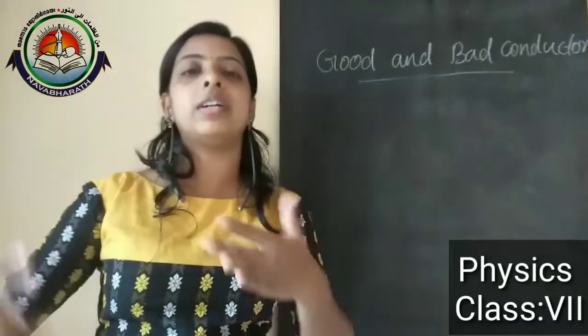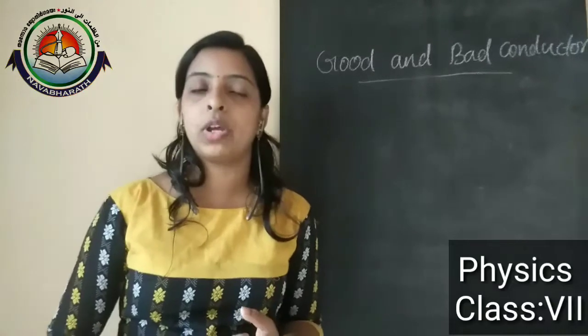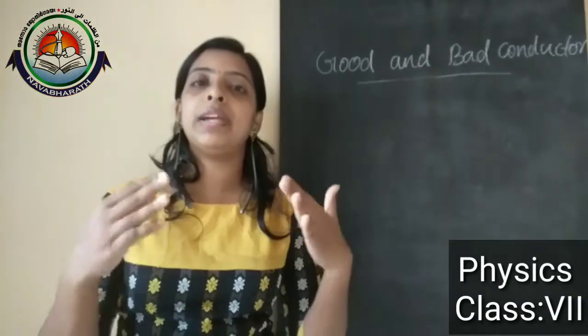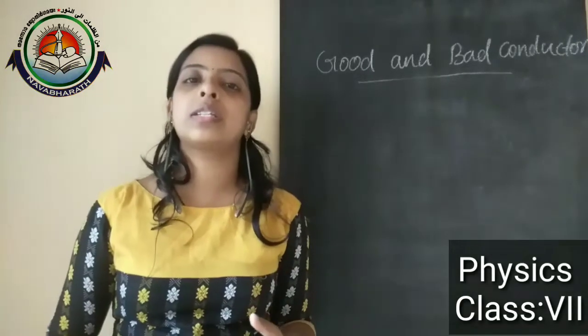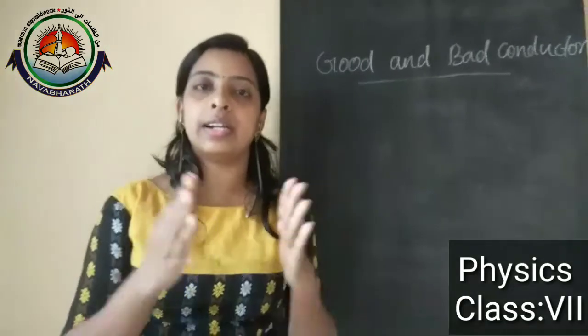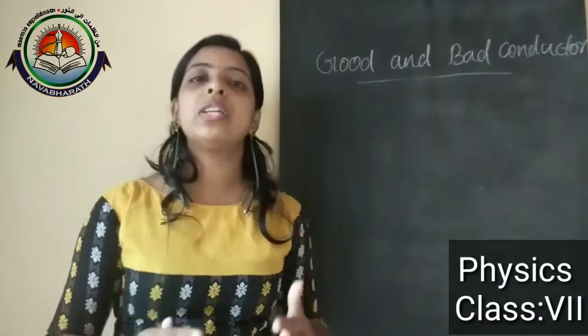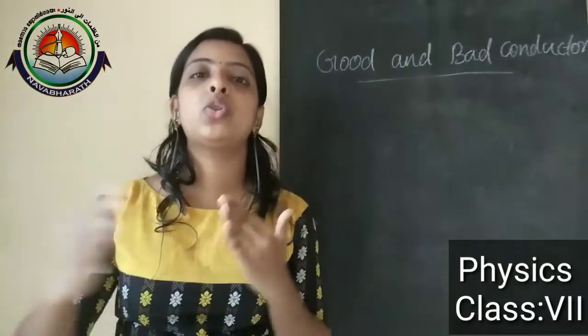Now we can define them. What is a conductor and what is an insulator? Conductors are the materials which allow heat to pass through them.